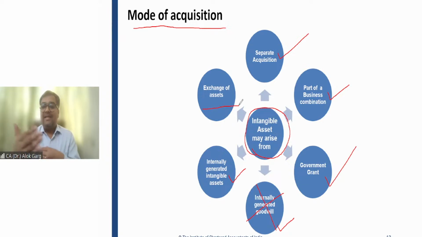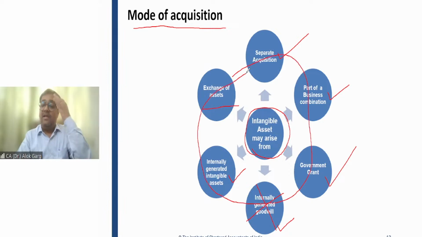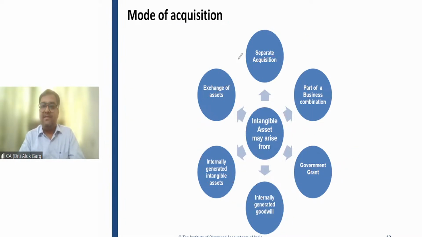That is a case of exchange of asset: exchange of a non-monetary asset in lieu of another non-monetary asset, or exchange of a combination of monetary and non-monetary to acquire a non-monetary asset. So these are the 6-7 cases which we are going to discuss in detail, that is, how the accounting and measurement will happen in these cases.